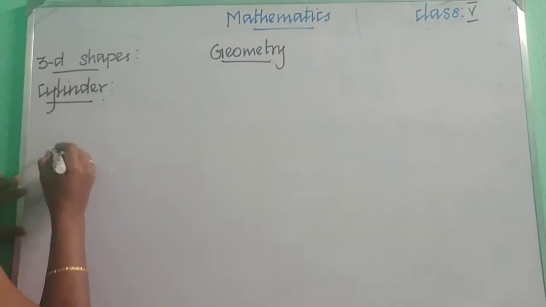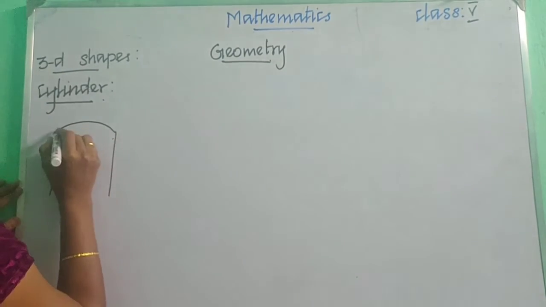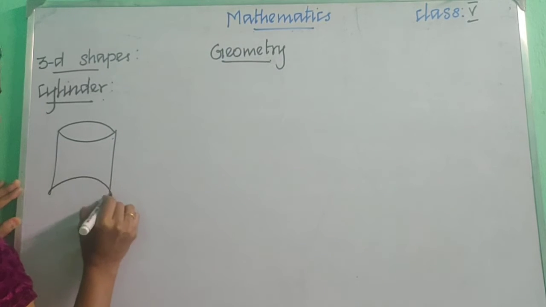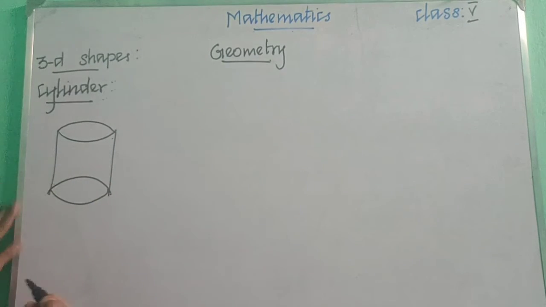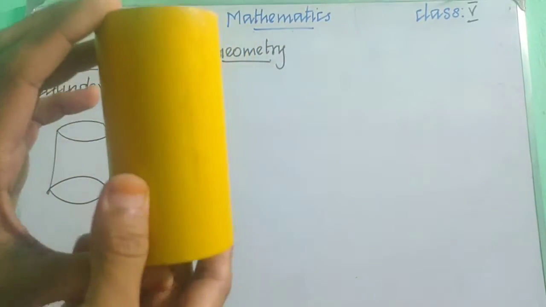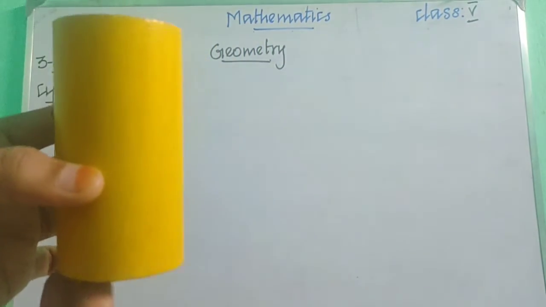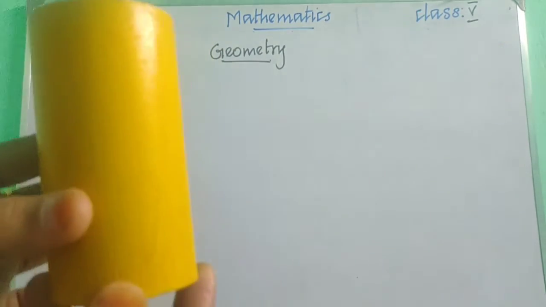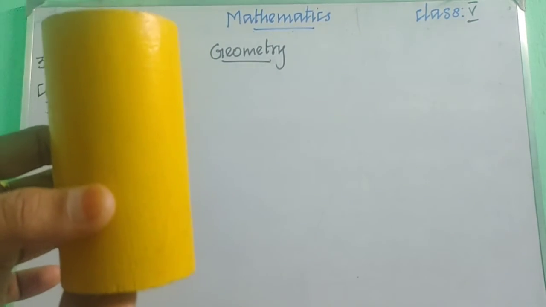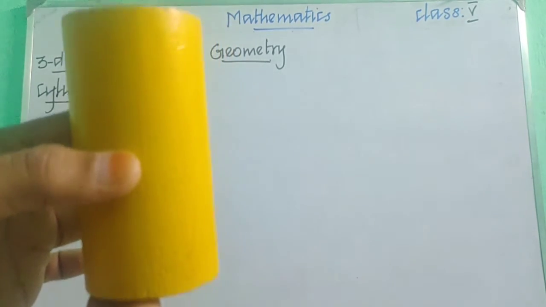So, we can draw the cylinder like this. In the top and bottom you will have the shape like this. Okay, children, so this is the shape of a cylinder. Let me show you the cylinder shape. So this is a cylinder. If you have a barrel, drum or barrel, and also the water tank in the top of your house, that will also look like a cylinder.